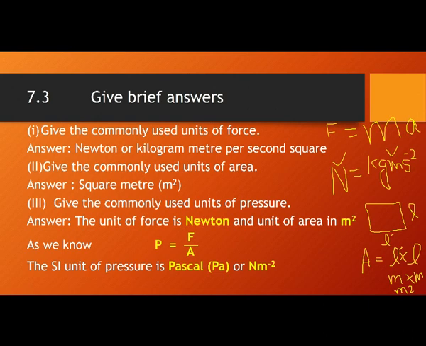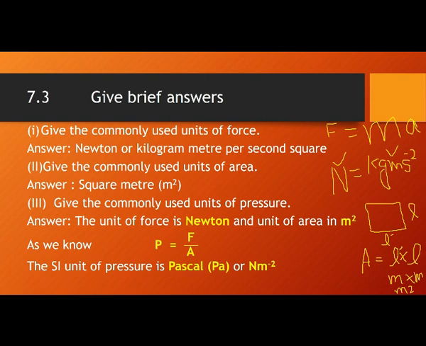Okay, now the third one is the commonly used unit of pressure. In the resources, I mentioned the video in which I discussed the unit of pressure in detail. There are also two units of pressure, similar to force. One is Pascal. Why Pascal?